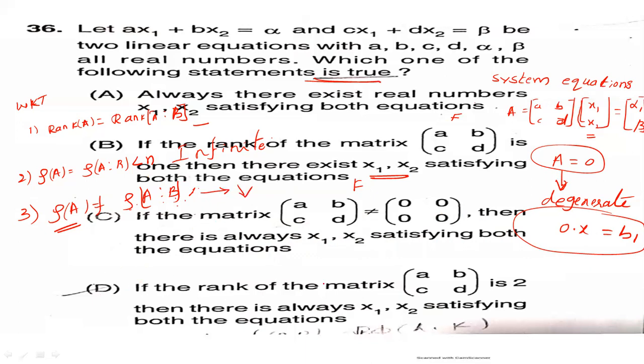Option D: if the rank of the matrix A, B, C, D is 2, then there are always x1, x2 satisfying both the equations. This option is correct. If rank of A is equal to rank of the augmented matrix is equal to n, there exists a unique solution. It satisfies both x1 and x2. Therefore, option D is the correct answer.